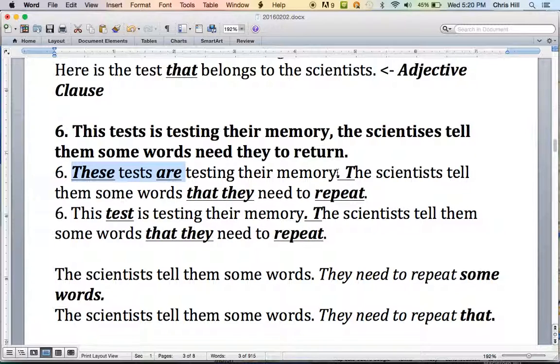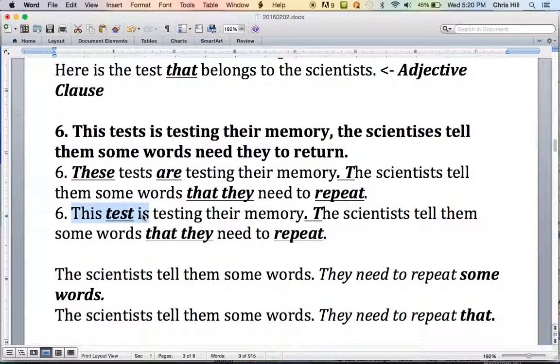Here we need a period and start a new sentence, which means a capital. The scientists tell them some words that they need to repeat. Okay? Repeat is a better verb than return here. Now, another way to change this would be to change test to singular.